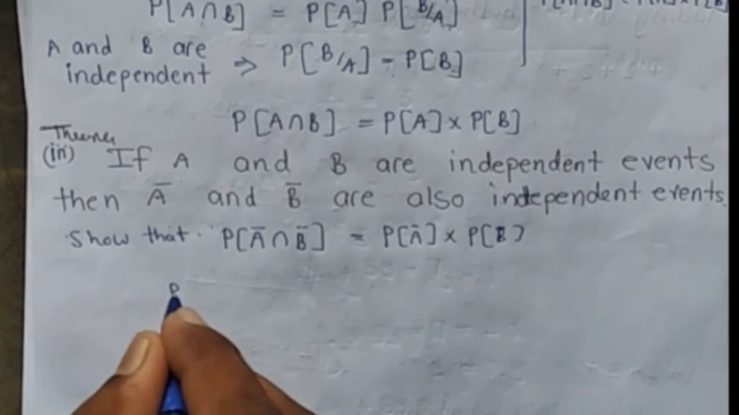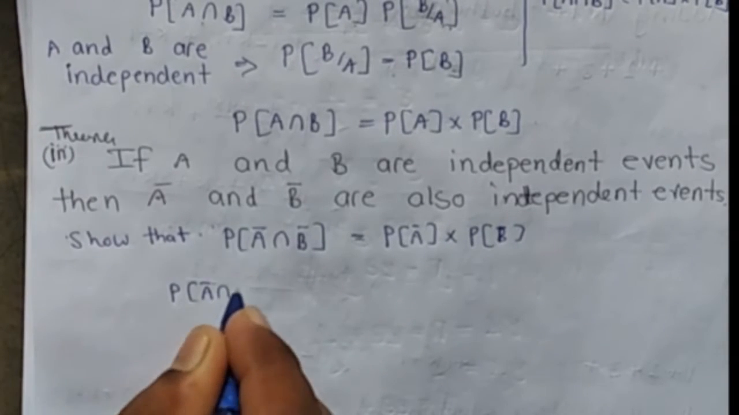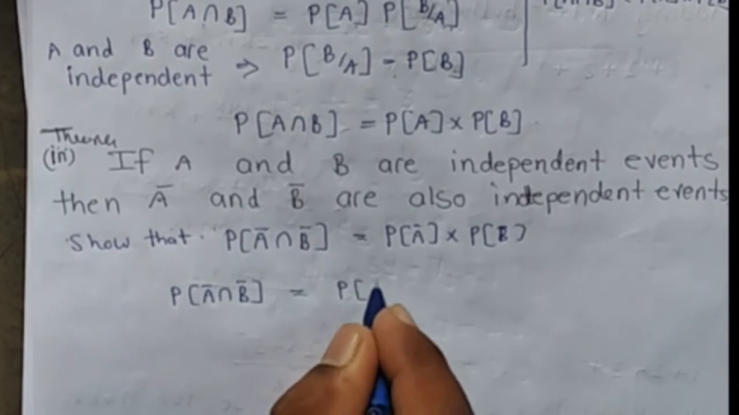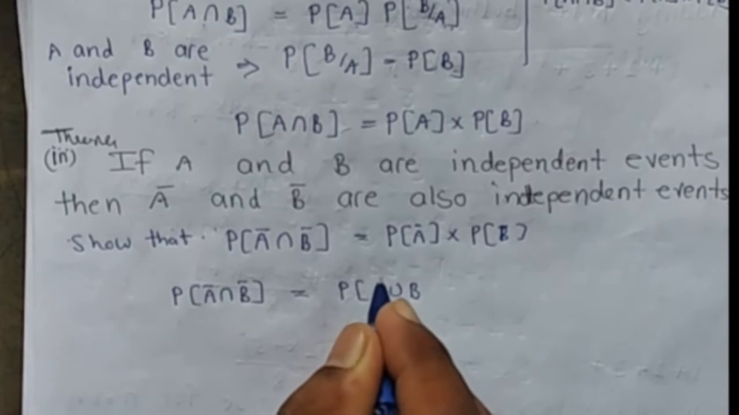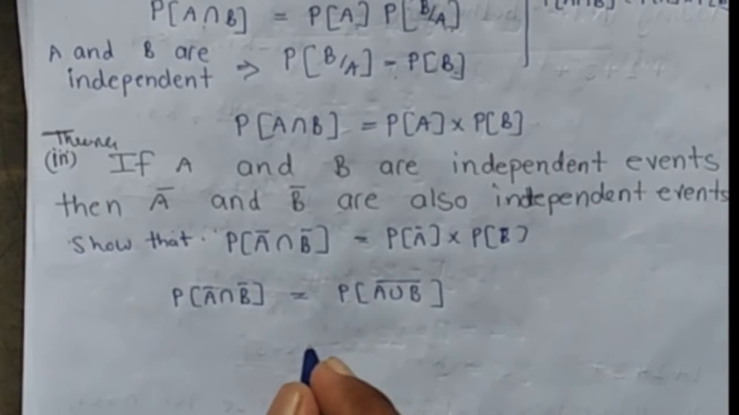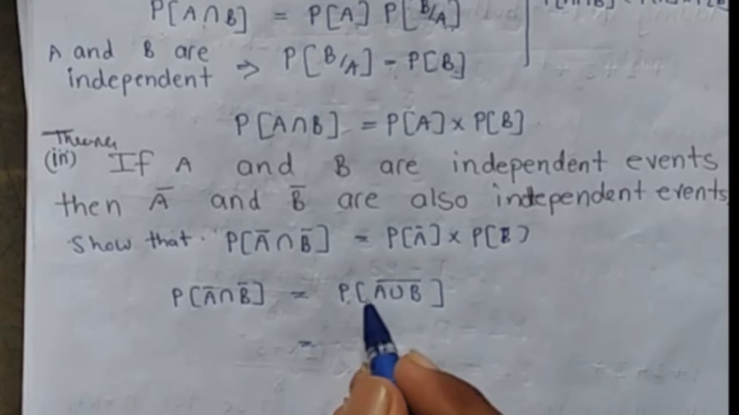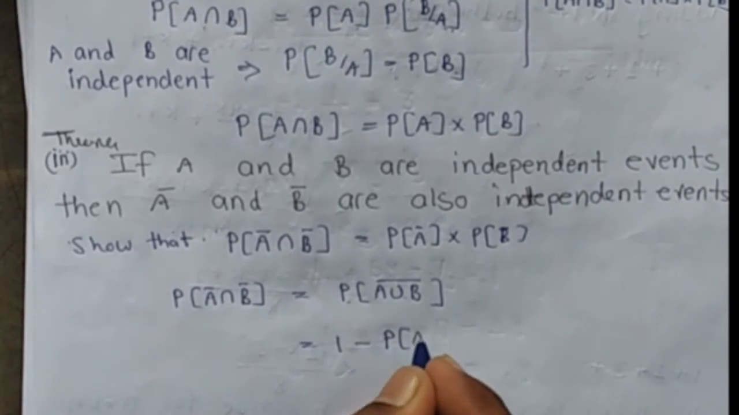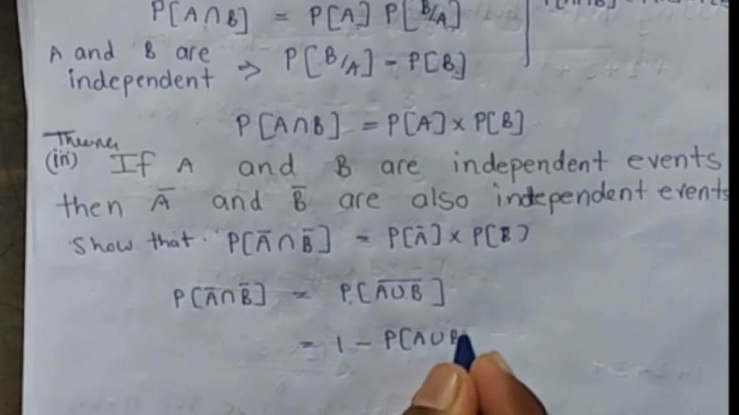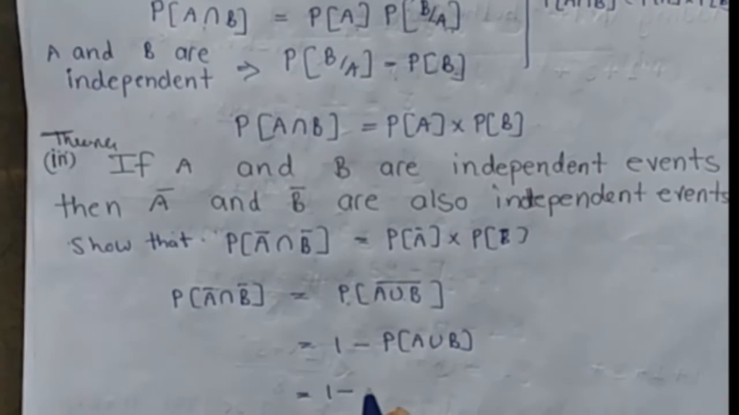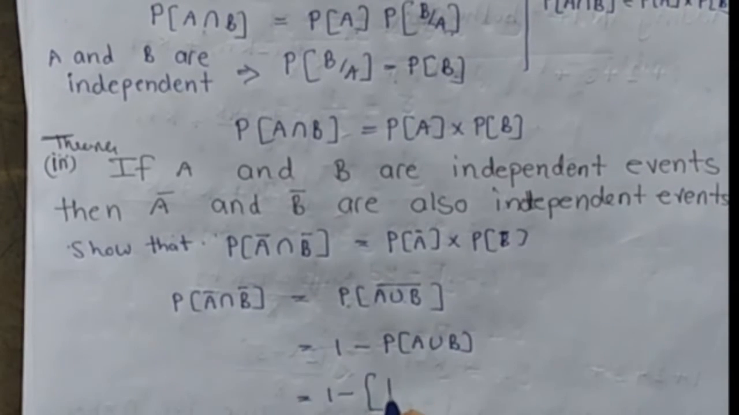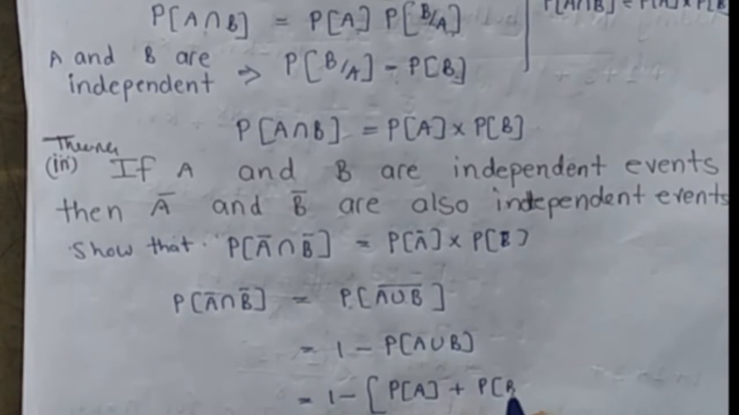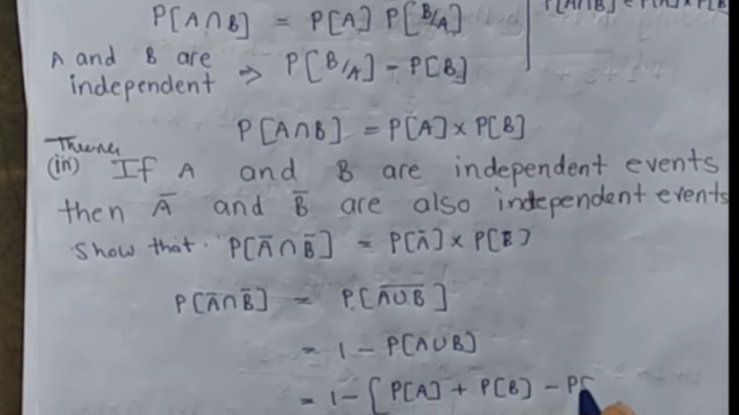In order to find probability of A bar intersection B bar, from De Morgan's law we have probability of A union B whole bar. And probability of E bar is equal to 1 minus probability of E, means 1 minus probability of A union B. Probability of A union B is equal to probability of A plus probability of B minus probability of A intersection B.